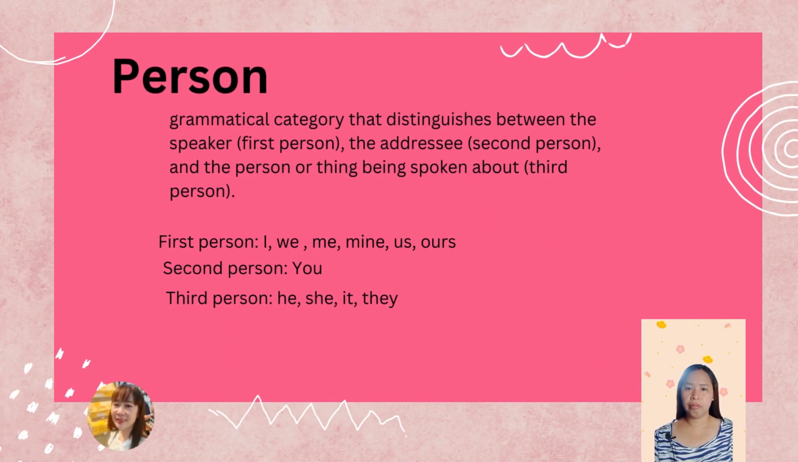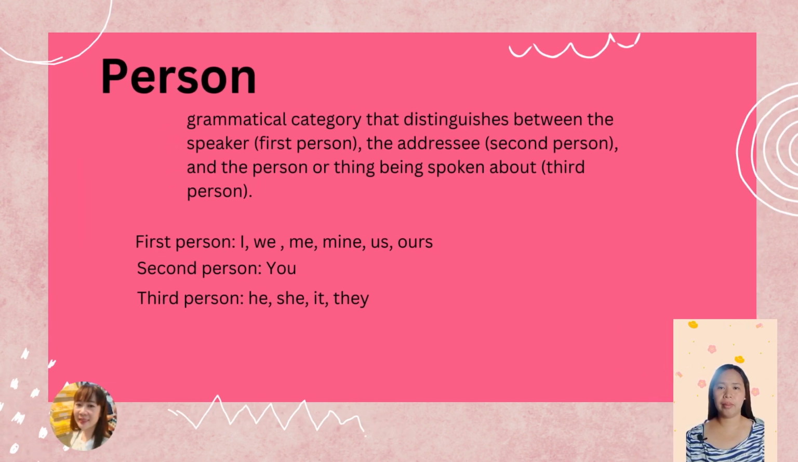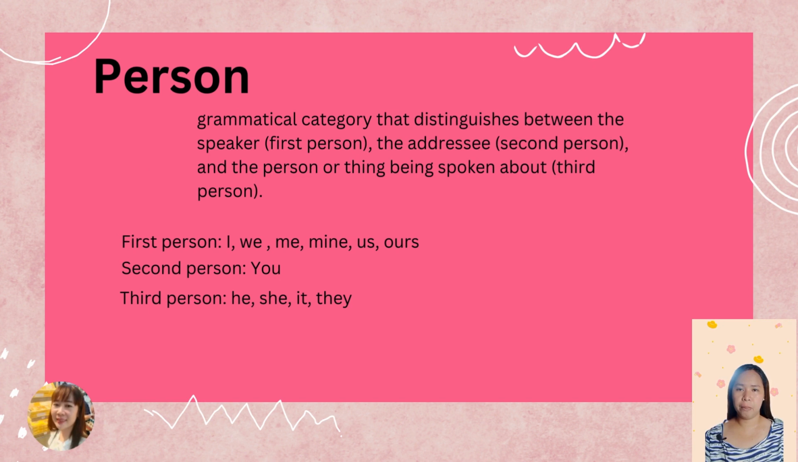We are now finished with verbal inflection in the category of tense and mood. We learned how verbs are changed through time and when the actions are being done. And in this part, we will study how verbal inflection is used in person. Person is a grammatical category that distinguishes between the speaker or the first person, the addressee or the second person, and the person or thing being spoken about or the third person.